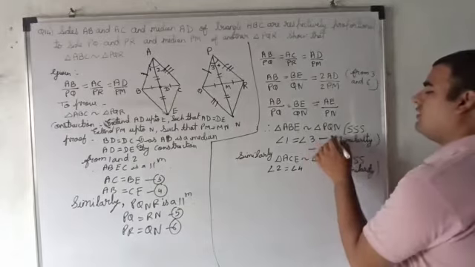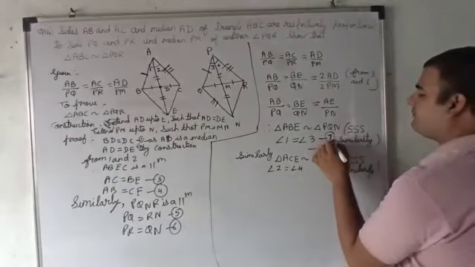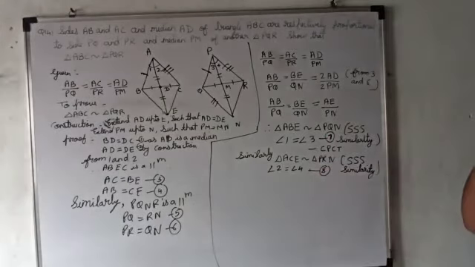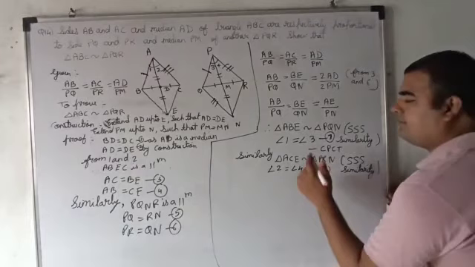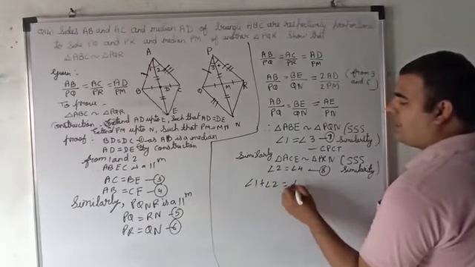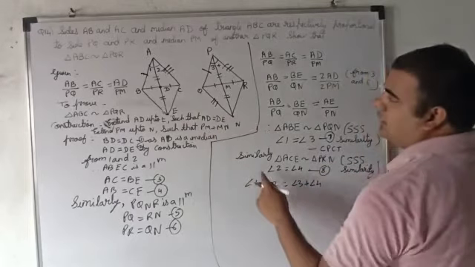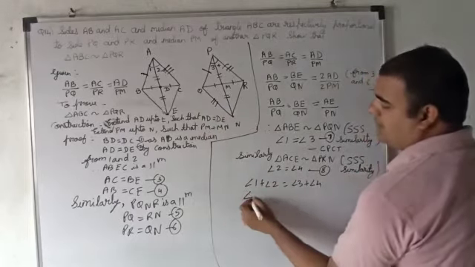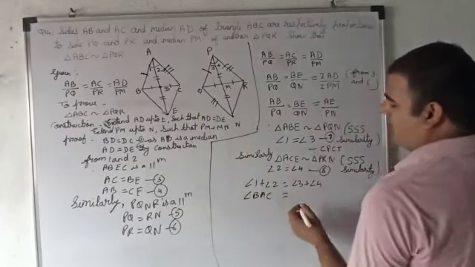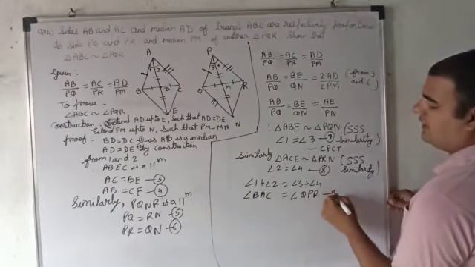Name this as 6, 7, and this as 8, right? Yes, right. Now if we add this, we'll get angle 1 plus angle 2, angle 3 plus angle 4. And you know angle 1 plus angle 2 is angle BAC, and angle 3 plus angle 4 is angle QPR. Name this as 9.